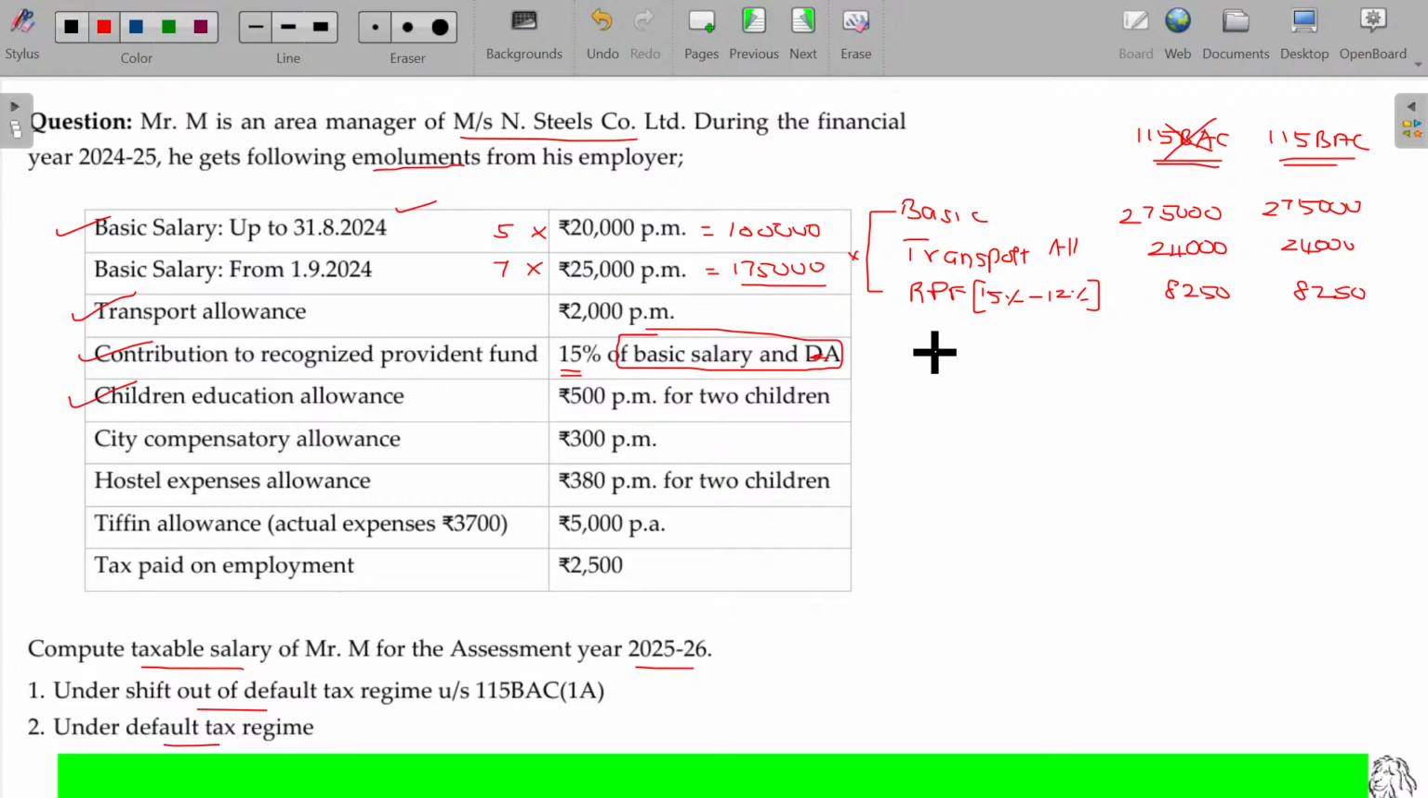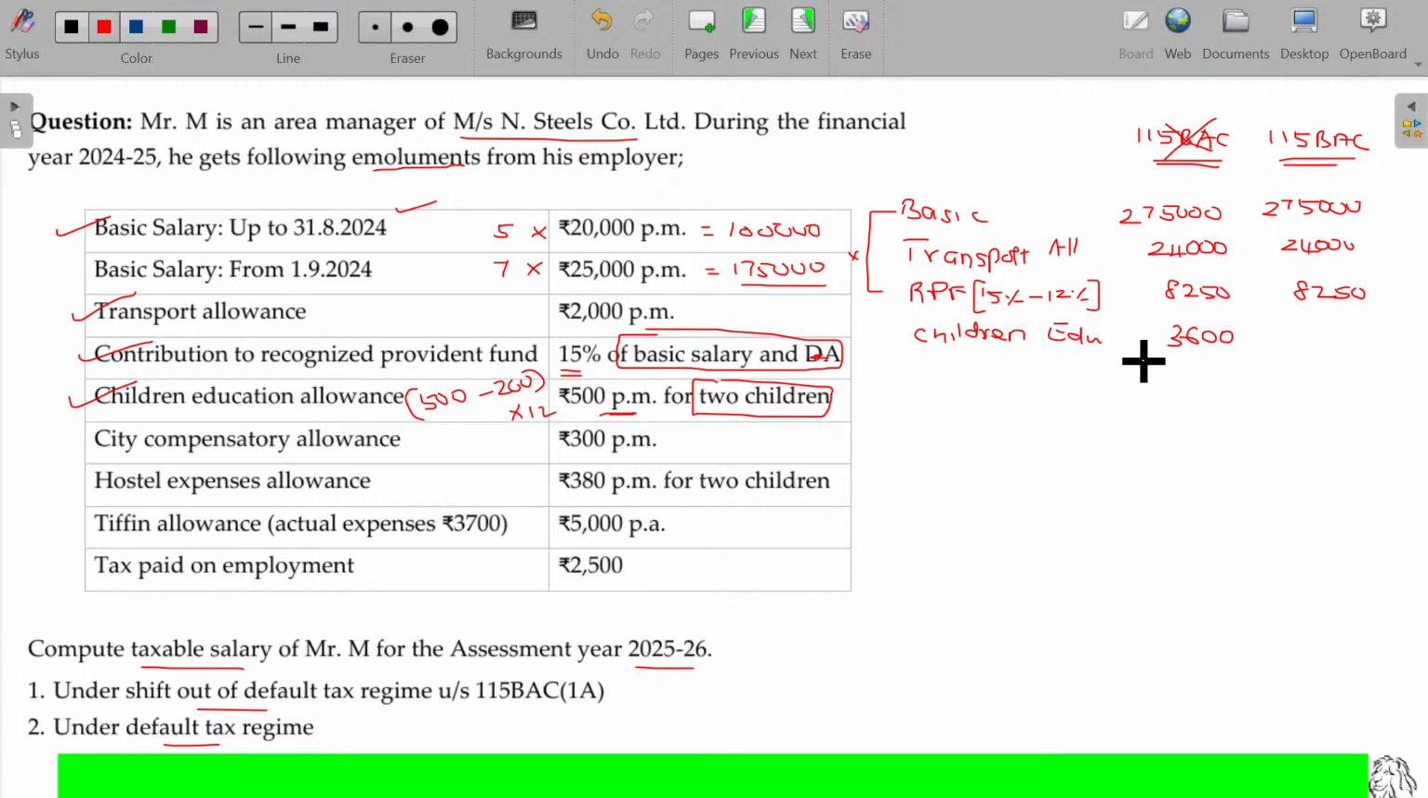Children education allowance. 500 per month for 2 children. But how much is exempted? 100 per child is exempted. So minus 100 per child for 2 children, it is 200 rupees. 500 minus 200, 300 will be the taxable value per month. For 12 months, 3,600. This will be only if you are shifting out of the default tax regime.